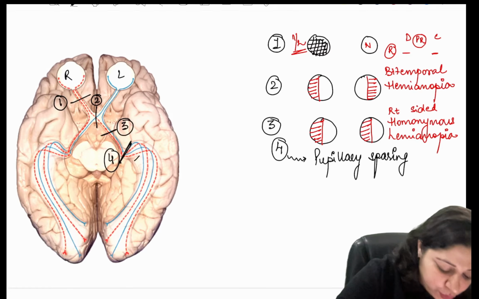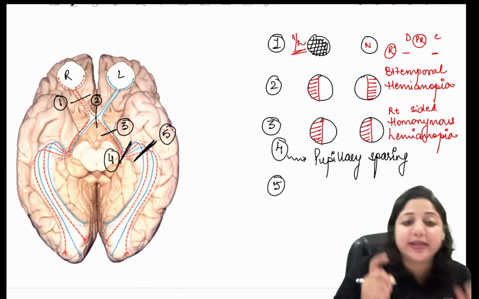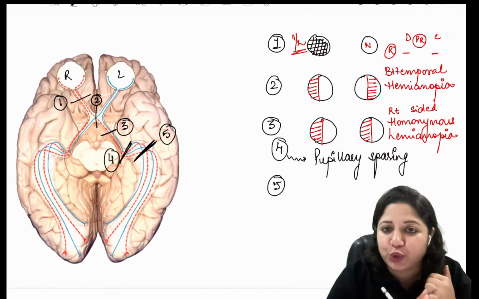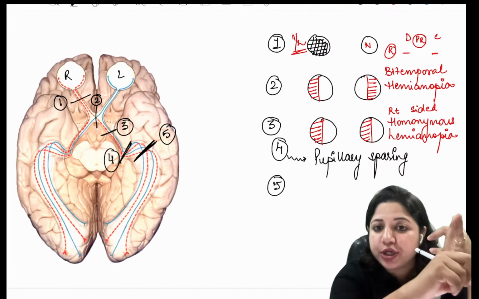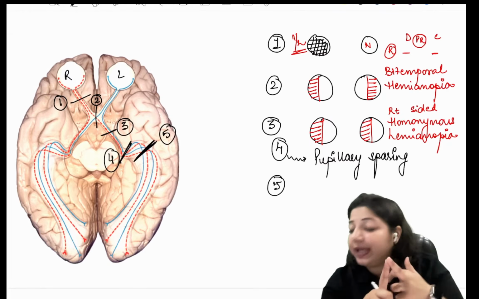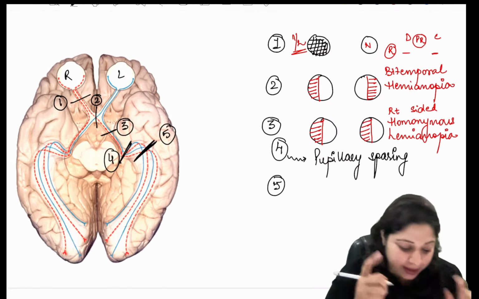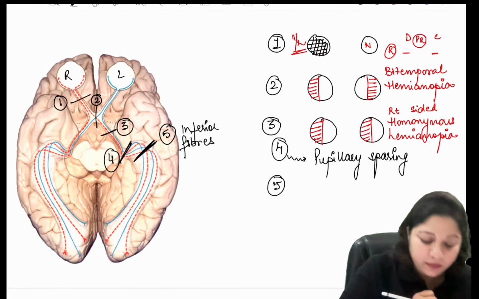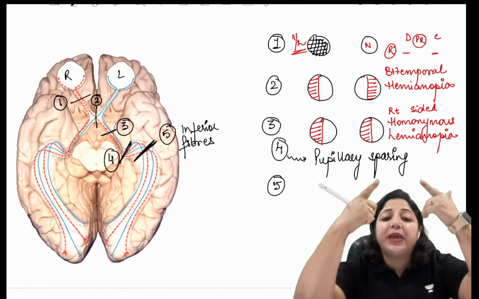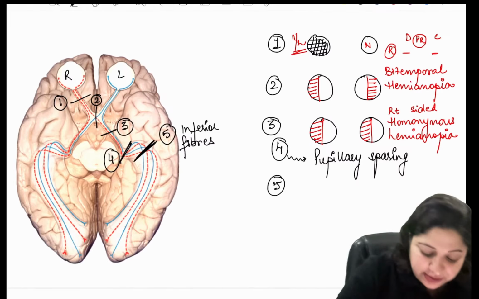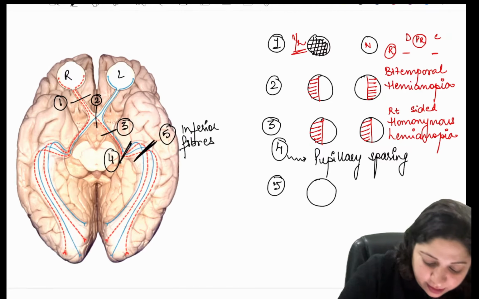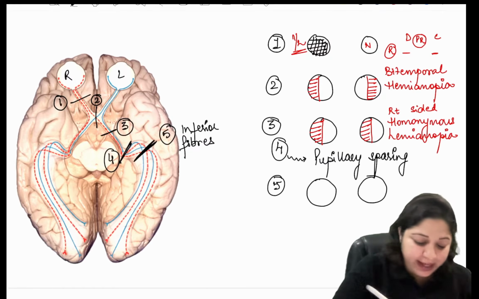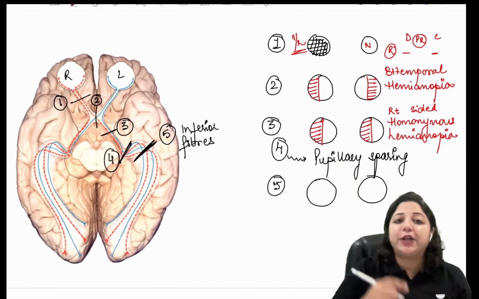So when we come to lesion 5, lesion 5 I told you is the lesion of Meyer's loop. Lesion in the temporal lobe, where which fibers are going? The inferior fibers are looping. Since this has the inferior fibers, the superior field will go. Hence, it results in what kind of a field effect?